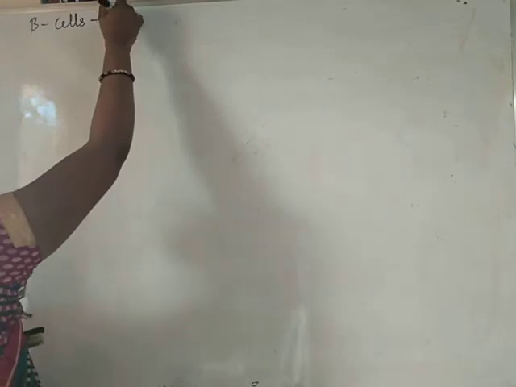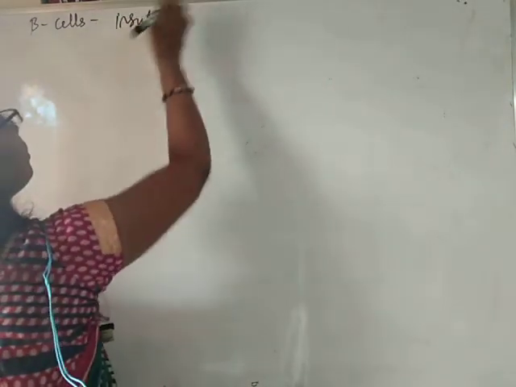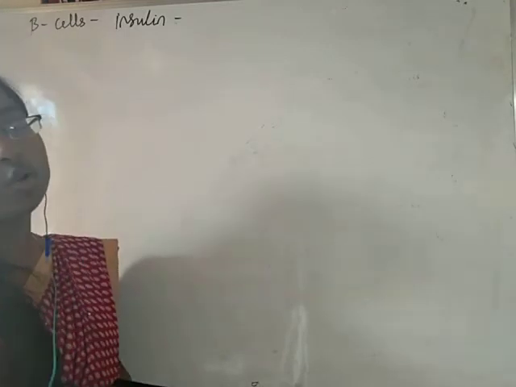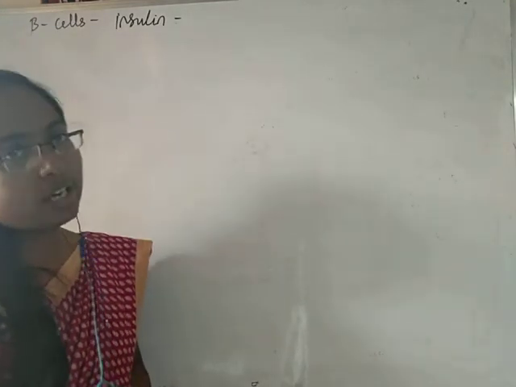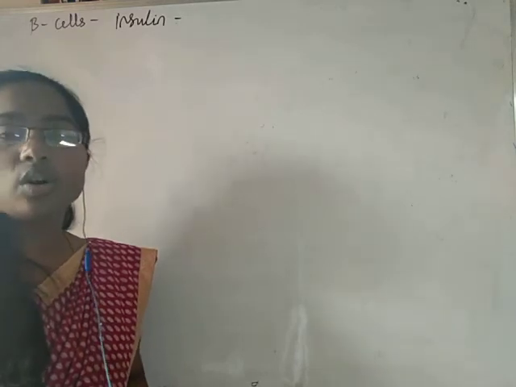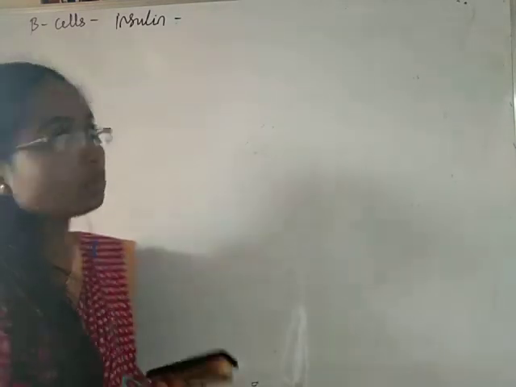So, now we have beta cells. Beta cells produce insulin hormone. Both insulin and glucagon are peptide hormones only.